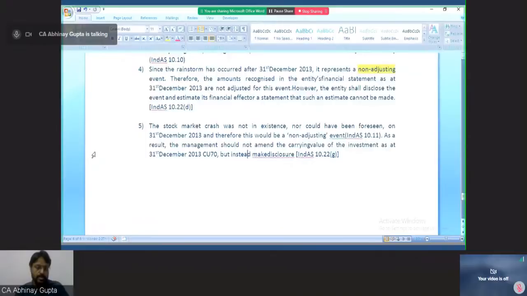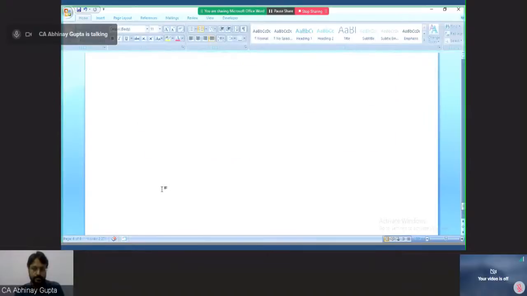So we make disclosures whenever it is required by the Ind AS. Ind AS 10 is specifically demanding disclosures for all the non-adjusting events. So we will make the disclosures, and for adjusting events as well, if it is asking that please explain the nature of the event, we will be making those disclosures. The disclosures piece we will be discussing after coming back to the slides.